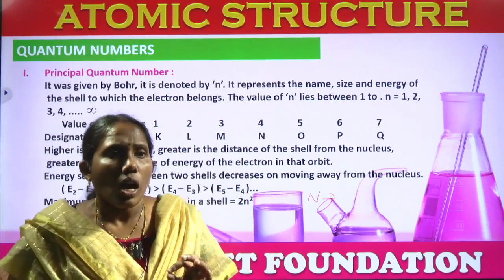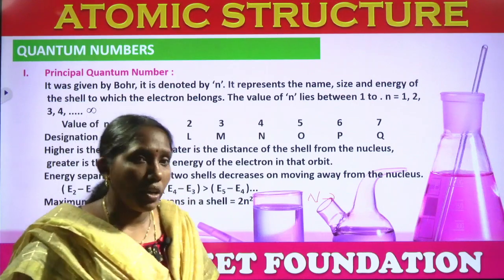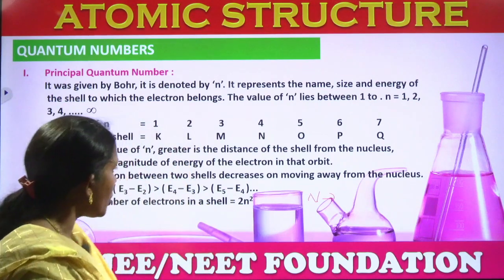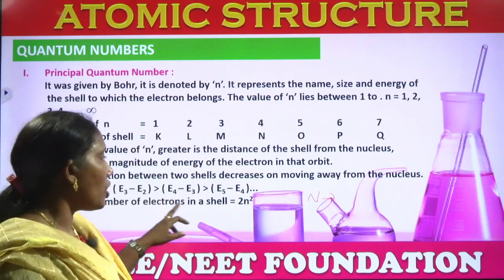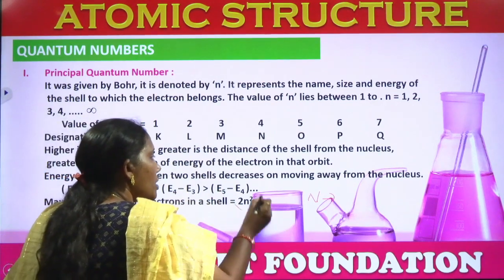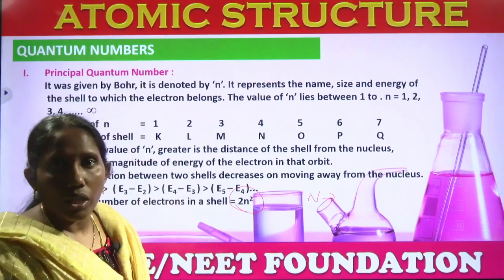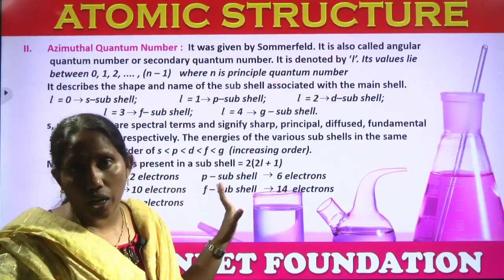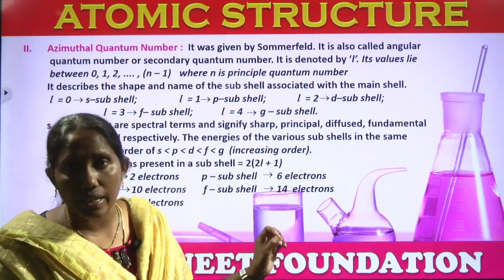So how many number of electrons? He gave one formula for the calculation of maximum number of electrons in an orbit or shell. Both are same. The formula is 2n square. n is nothing but number of shell, means either first shell or second shell or third shell.